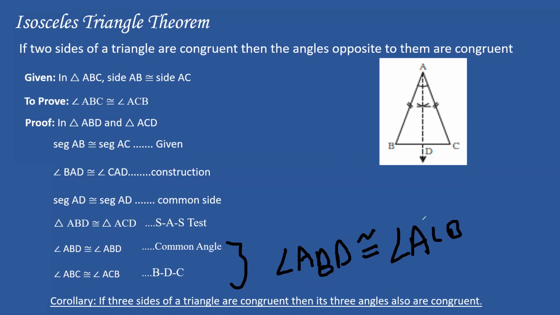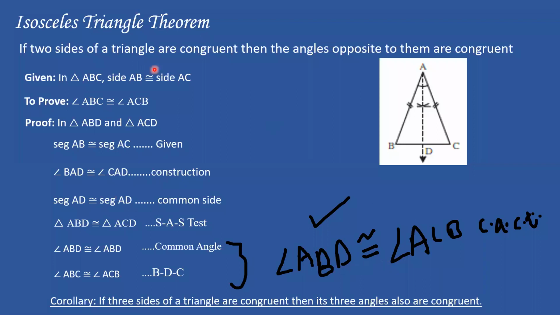Ek step mein ho jaata hai. You will need 2 steps over here, okay? And this is your textbook method. The CACT method I am telling you myself, okay? So use this one because it is shorter. You can also use the common angle one, but it is bahut bada. So this is your textbook method. This is my method. So use CACT, okay? Great. So this is how we proved it.